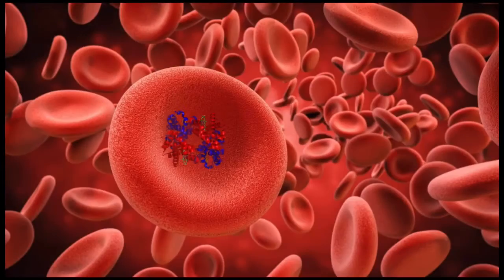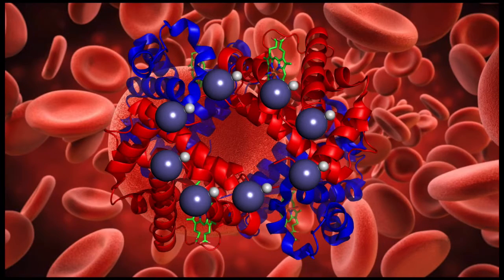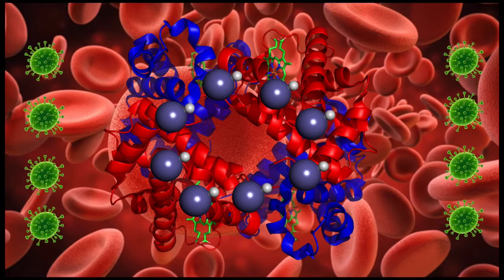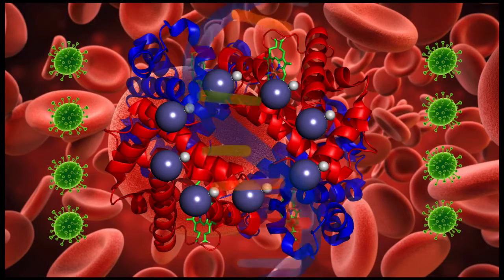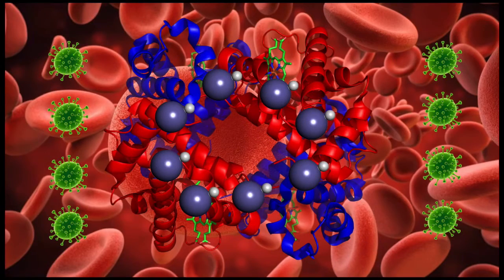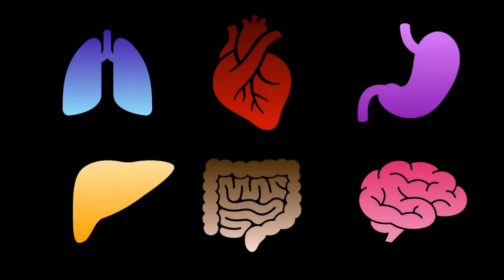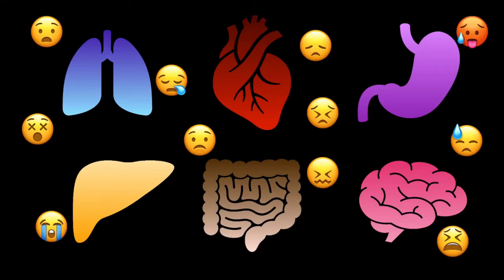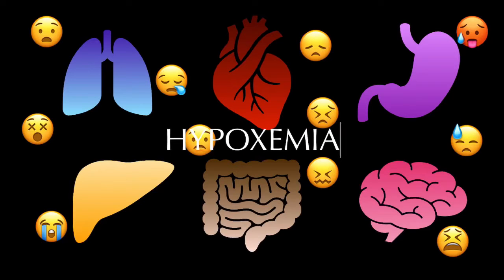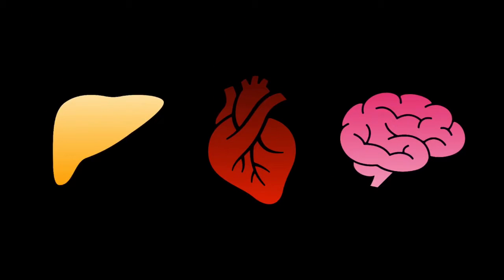Hemoglobin effects from COVID-19. Let's head to the thought bubble. So inside these hemoglobin molecules, there are iron molecules that are the heart and soul of transportation throughout the blood. Once the virus enters the body, the virus's RNA codes for a number of non-structural proteins that hijack the cellular pathways, take over the Fe ions in the hemoglobin, and act in their place. This sends many organs into great distress and sends the body into a hypoxemic state. This is the state where the body lacks much oxygen. The organs that would be most affected by hypoxemia are the heart, brain, and liver.